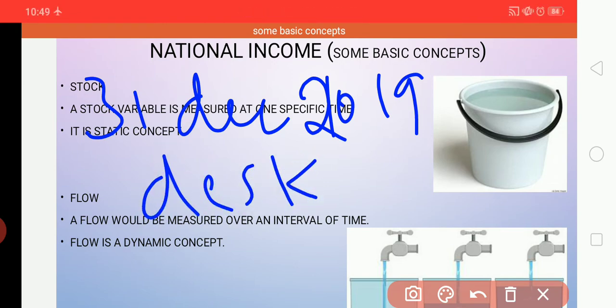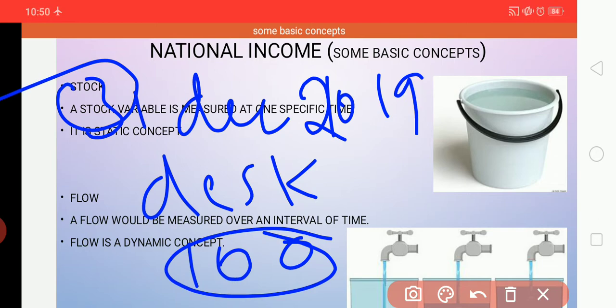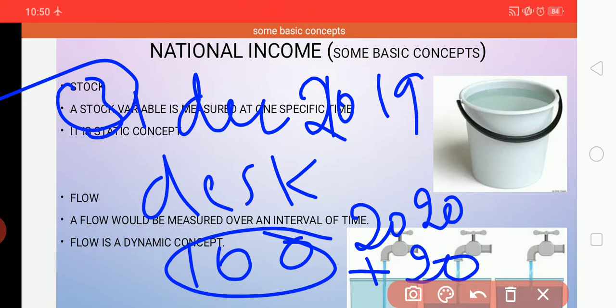For example, say 100 desks, that 100 desks is a stock. And now in 2020, how many additions have been made to this existing stock, for example, 20. So the addition added to the stock is called a flow.